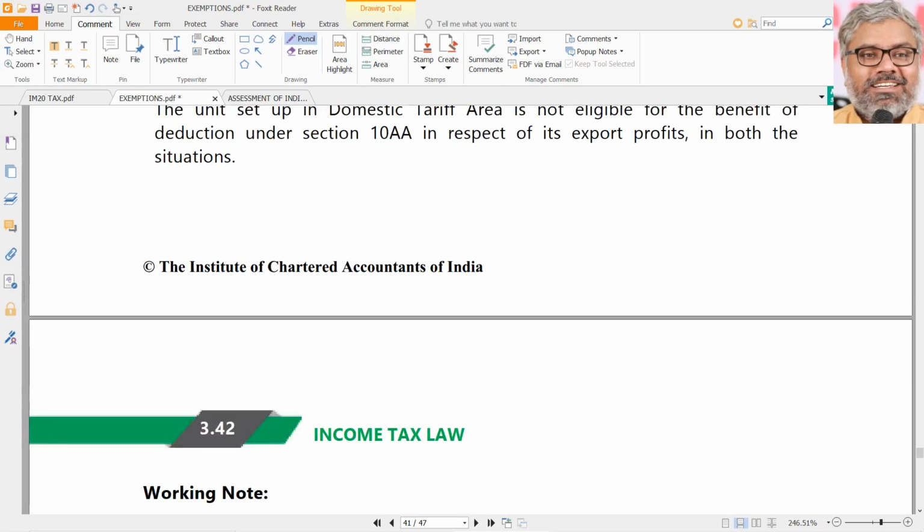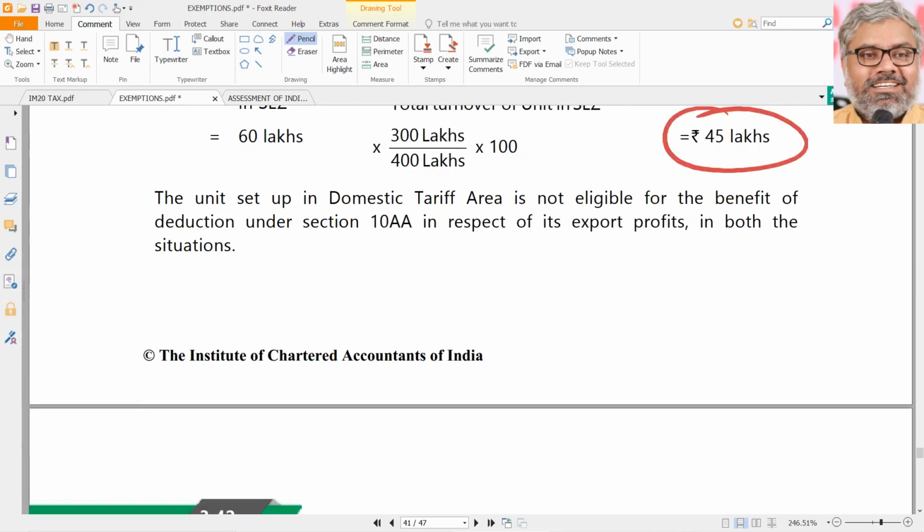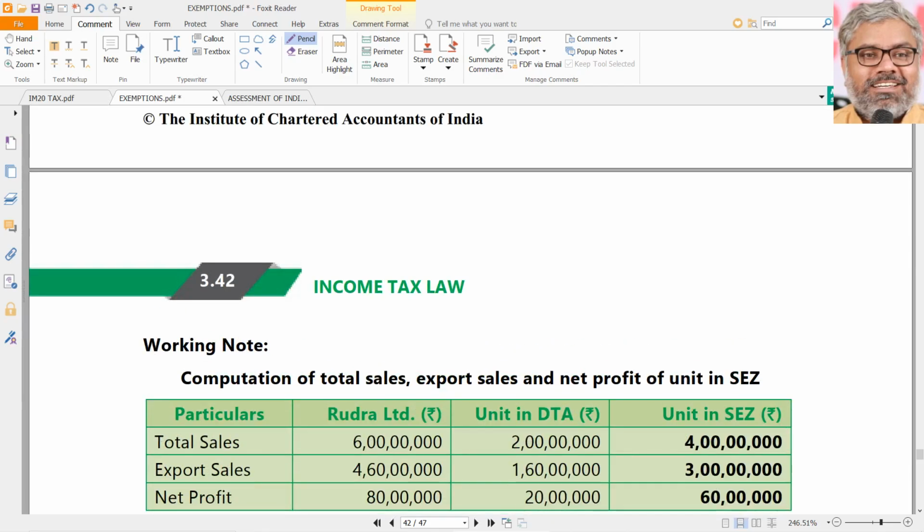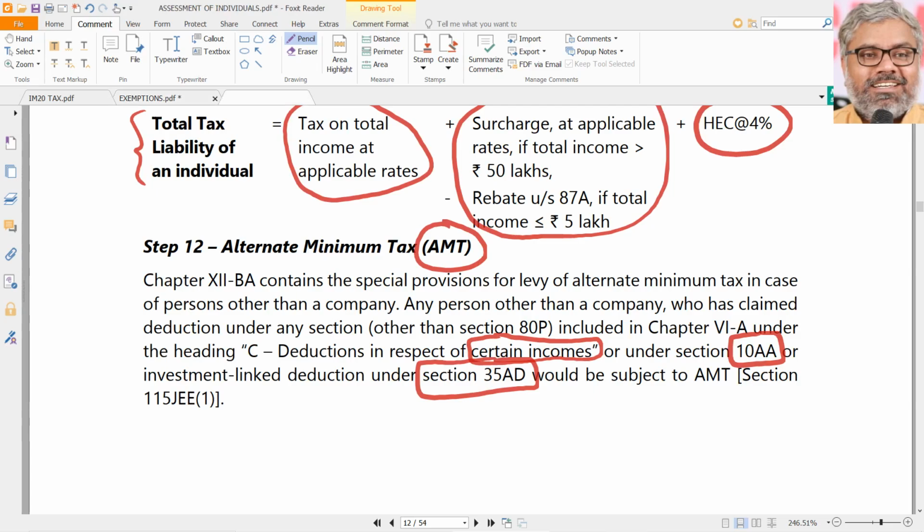That's all. This is how 10AA exemption or deduction, whatever you call it, can be calculated in questions if the details related to the export turnover, total turnover and profit of the units in SEZ is given. Whatever the way it is given, calculation has to focus only on SEZ. Remaining all data is useless.